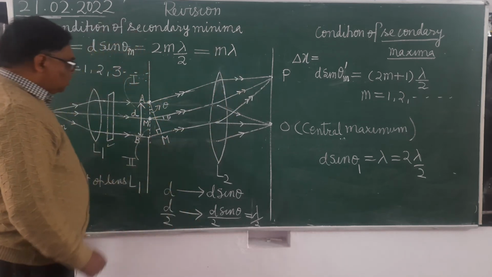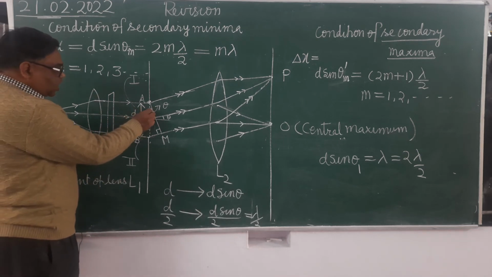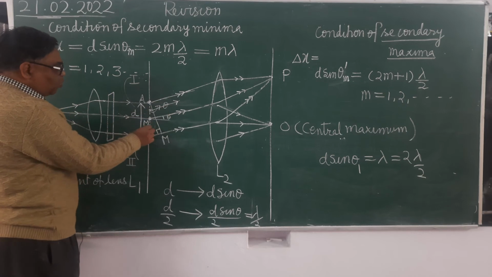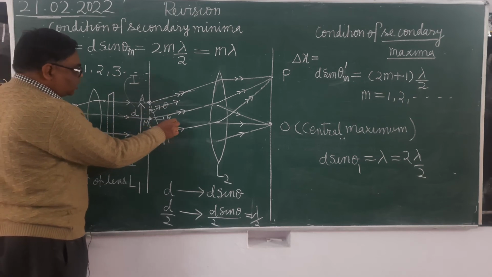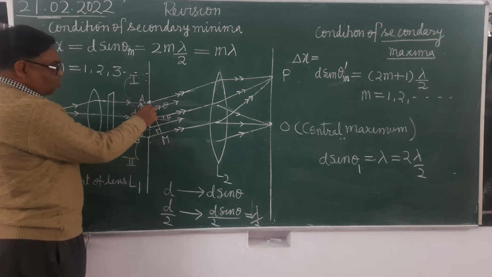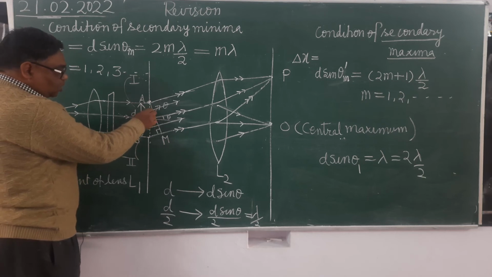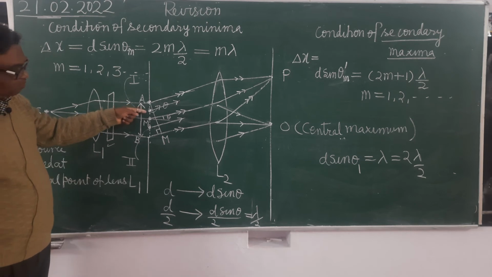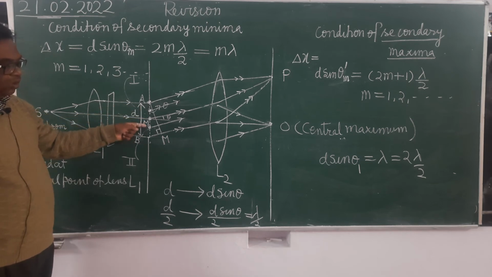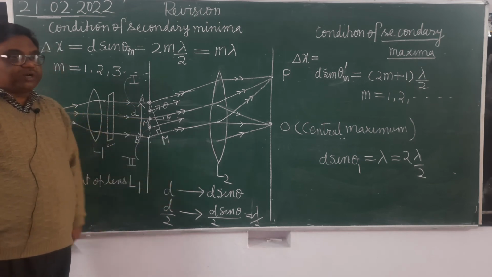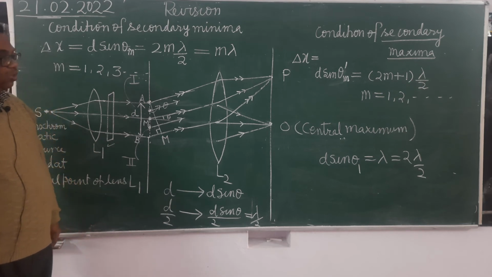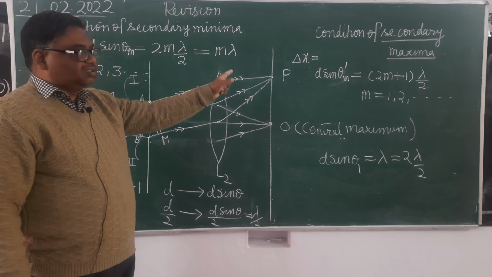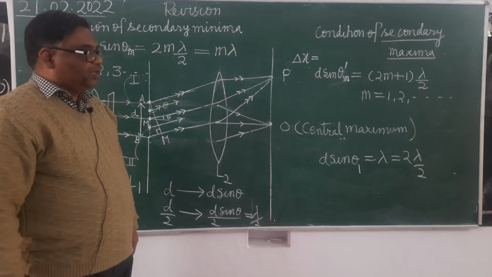Now another wave which is starting from the midpoint of first part and another wave which is starting from midpoint of second part. ये भी क्या हो गई? Corresponding points हो गए. This point and this point is also corresponding. What is the spacing between them? d by 2. What will be the path difference? Lambda by 2. So when d sin theta equals to lambda, first order secondary minima will be formed.